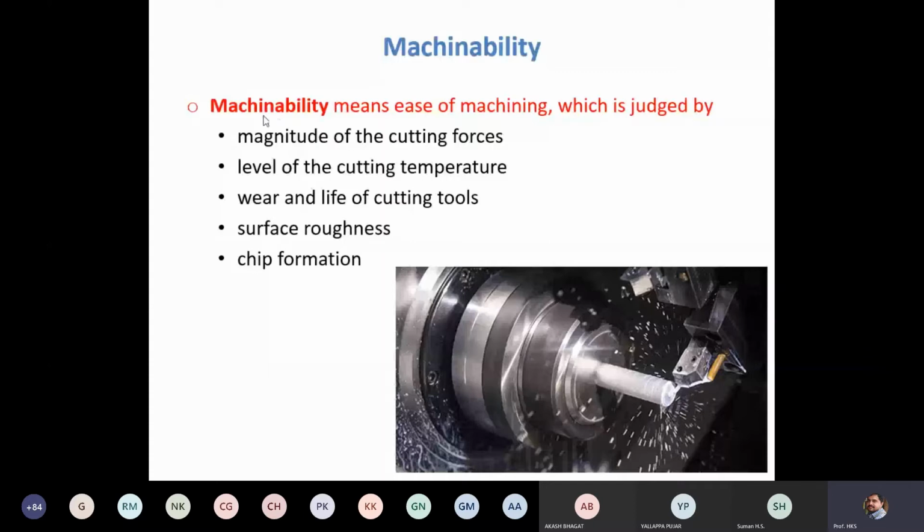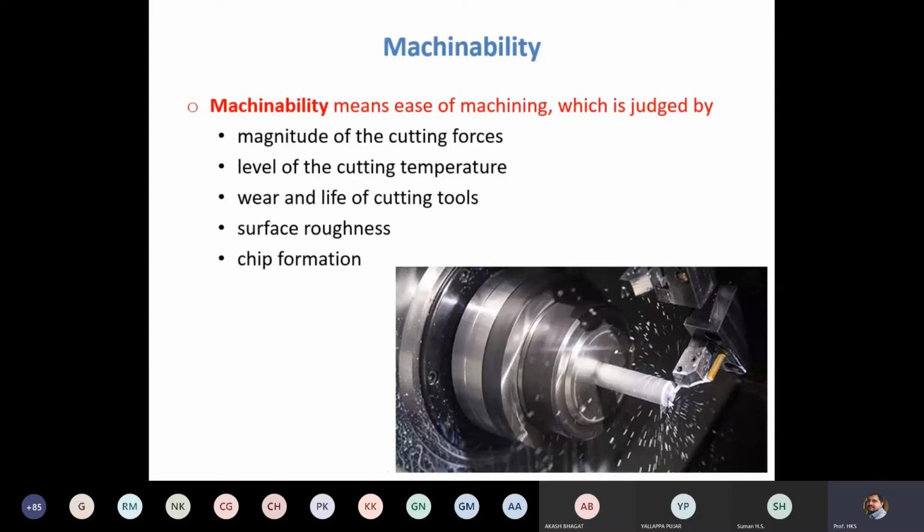Machinability depends on the magnitude of the cutting forces. During machining, the cutting tool will exert forces on the work part. Similarly, in reaction to the cutting forces exerted by the tool, the work part will also exert forces.